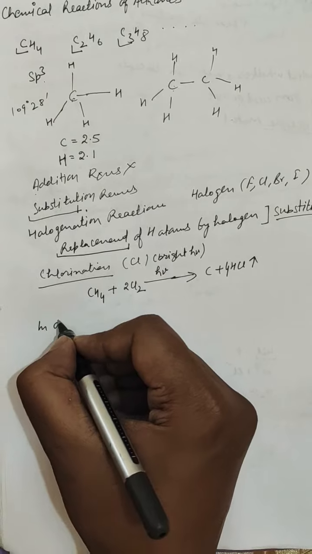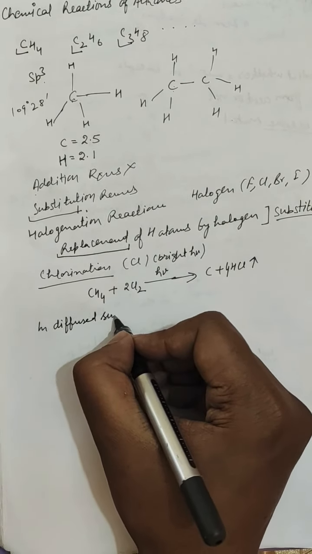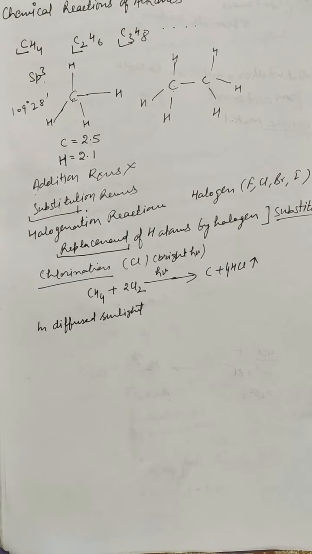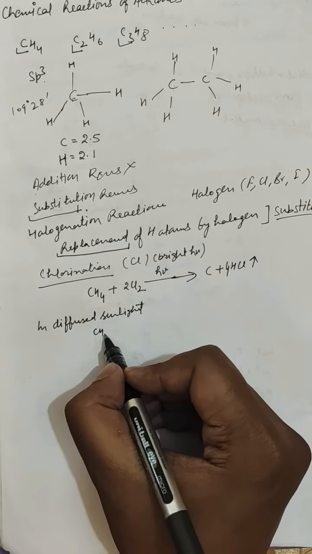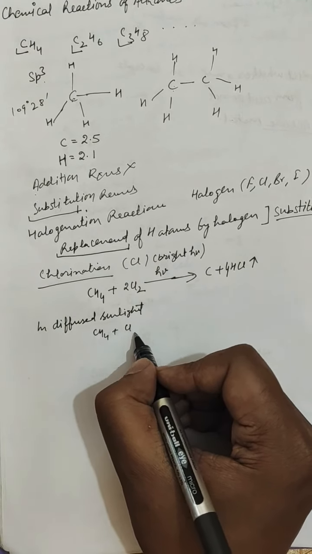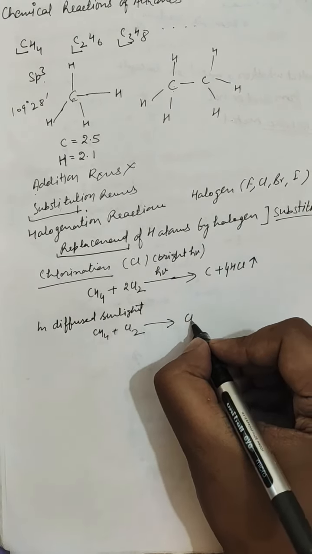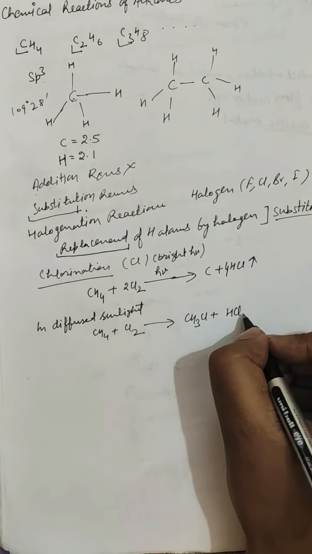Whereas in diffused sunlight, meaning controlled sunlight, that is sunlight of a particular wavelength, methane, that is CH4, will react in a stepwise manner with chlorine, which results in the formation of methyl chloride plus HCl.